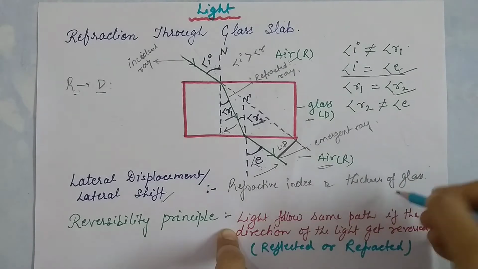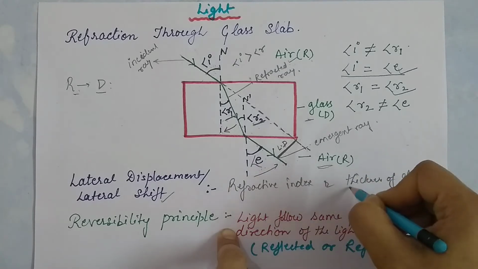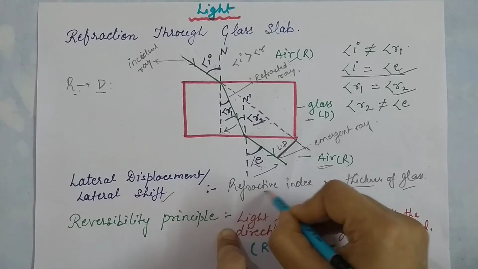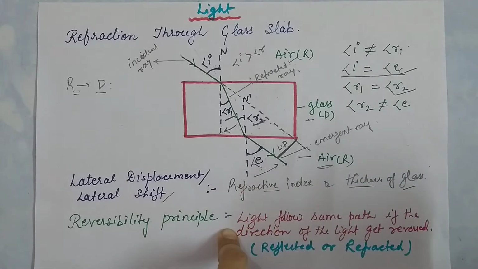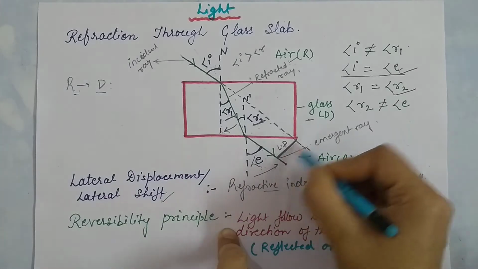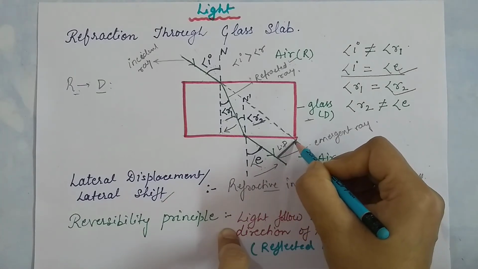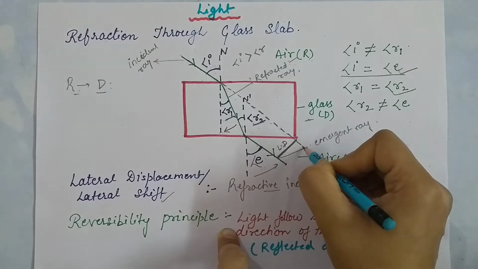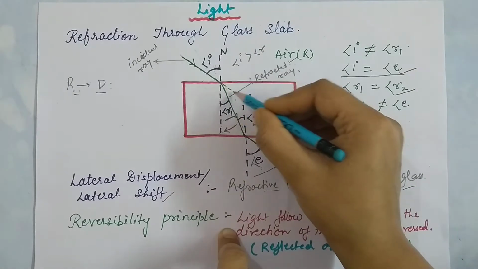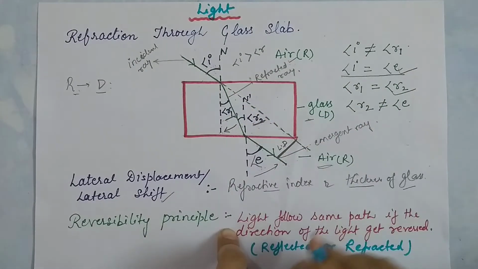So whatever the medium we take here, it depends upon the thickness as well as the refractive index of that material we are using. So the difference between the emergent ray and the incident ray, drawn parallel by extending it, is called lateral displacement or lateral shift.